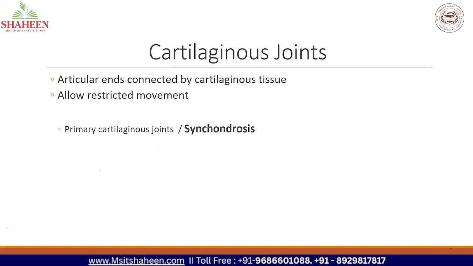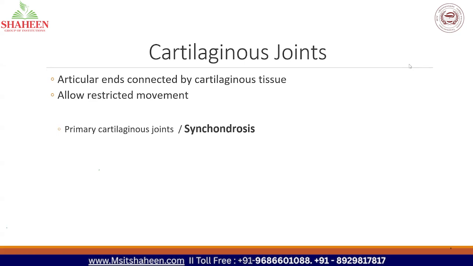Cartilaginous joint is of two types. Primary cartilaginous joint is called synchondrosis. Can all of you hear me? Yes, ma'am, you are audible. Something is wrong with my internet connection. So we'll continue.